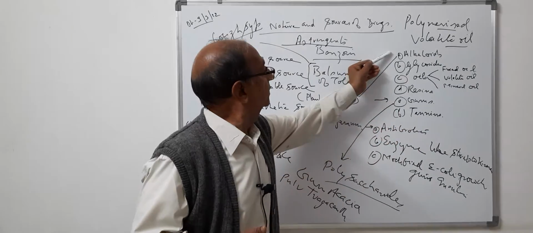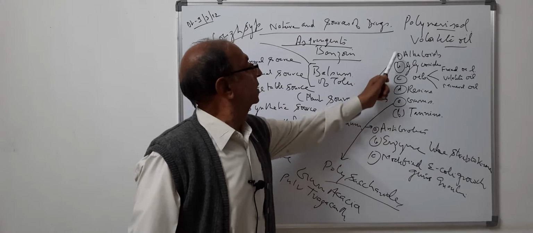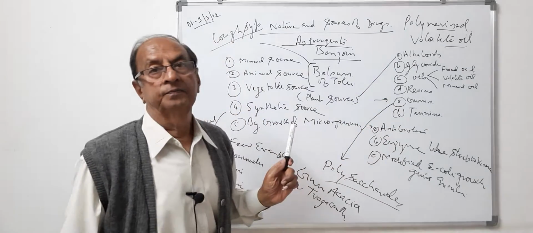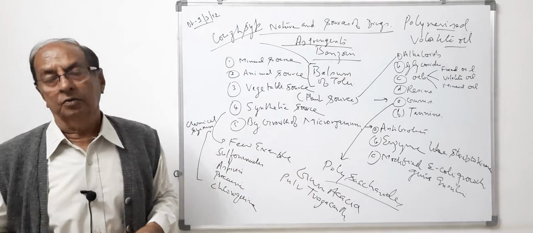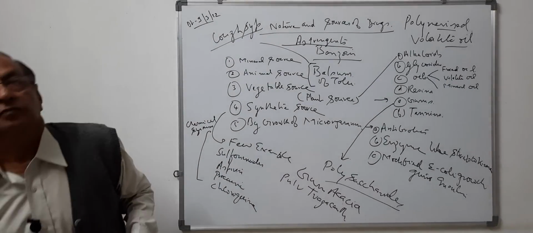So these are the different components obtained from the plant source: alkaloid, glycoside, oils, resins, gums and tannins. I hope it is clear to you, the drugs obtained from the plant source.